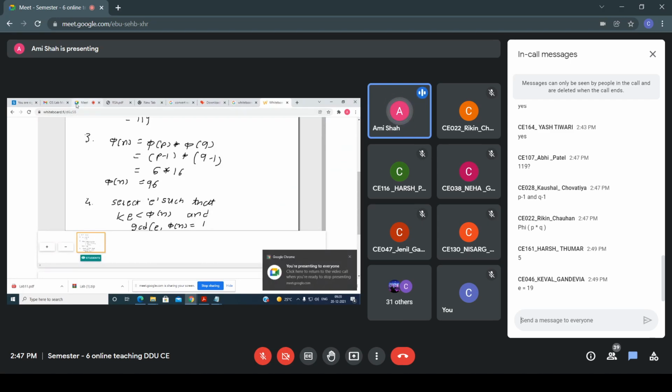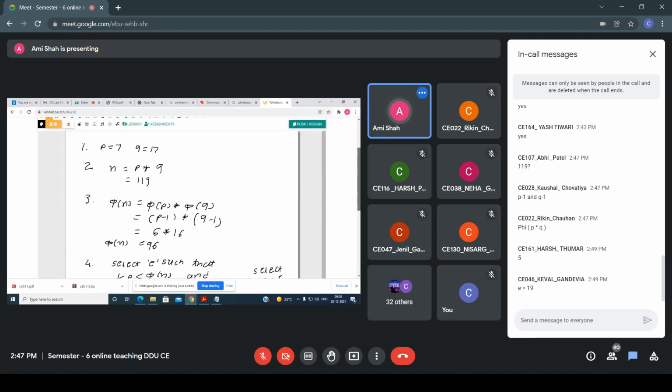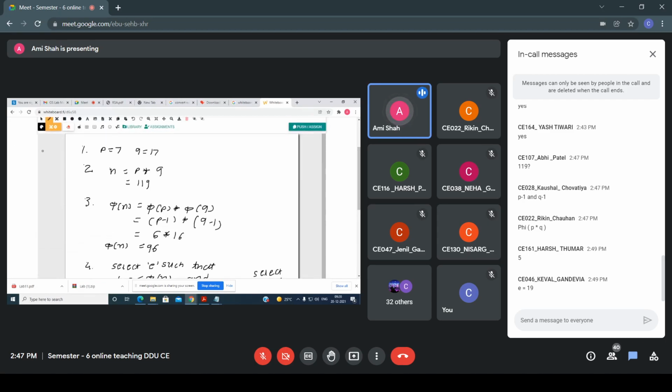Suppose we take the first value, let's say 5. So here I am selecting E equals 5, such that the GCD of E and phi n is 1. Okay. Again I repeat, the first step of the RSA algorithm is what you have to do.